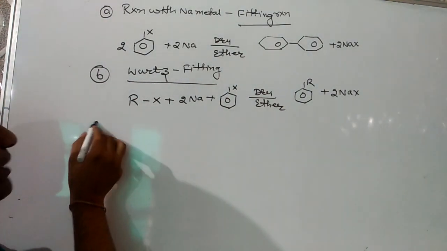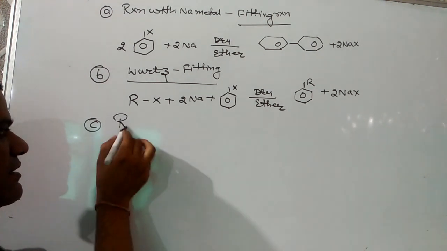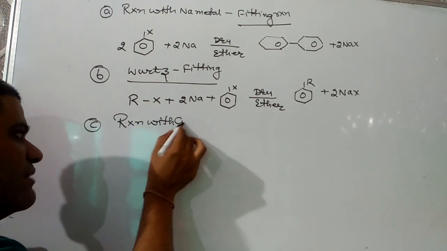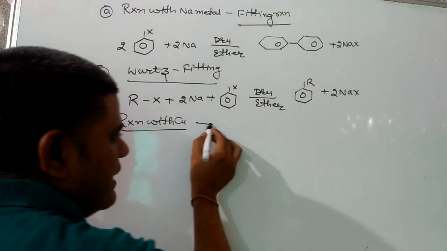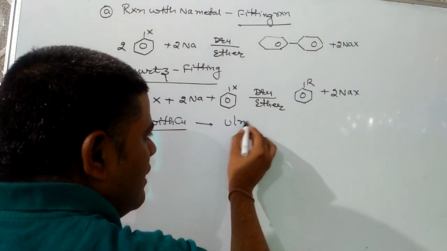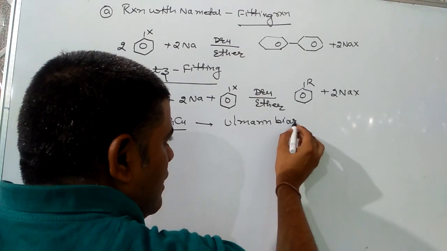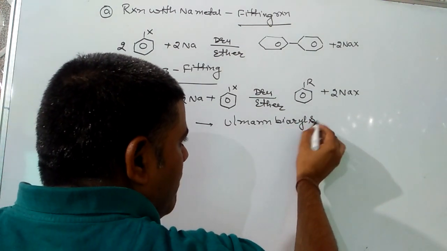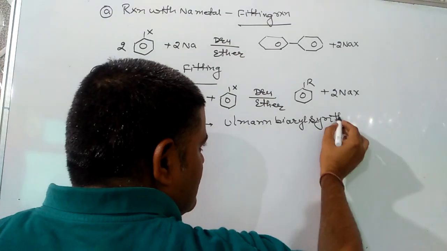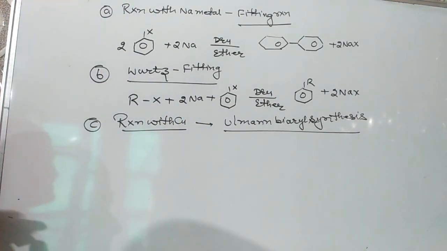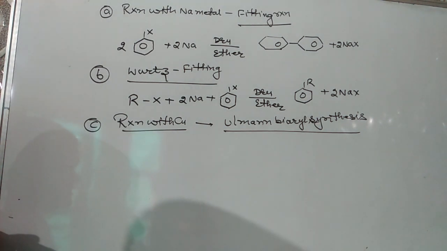Next will be reaction with copper metal. And this reaction is known as the Ullmann biaryl synthesis. Keep it in mind, Ullmann was a scientist who has done this synthesis.